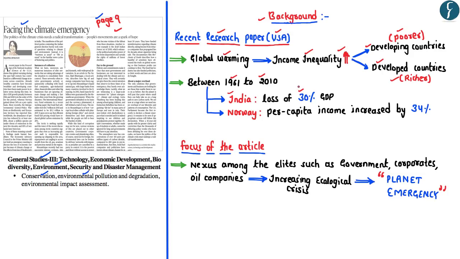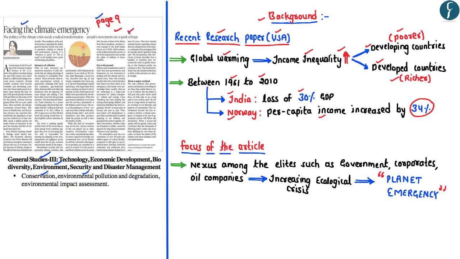In other words, in the absence of climate change or global warming, India's GDP would have been 30% higher. Alternatively, if you look at a developed country such as Norway, because of climate change, its per capita income has increased by almost 34%. Now, in order to address the problem of global warming and climate change, countries across the world have taken a number of initiatives. For instance, under the UNFCCC mechanism, the countries have committed themselves to the Paris Agreement.